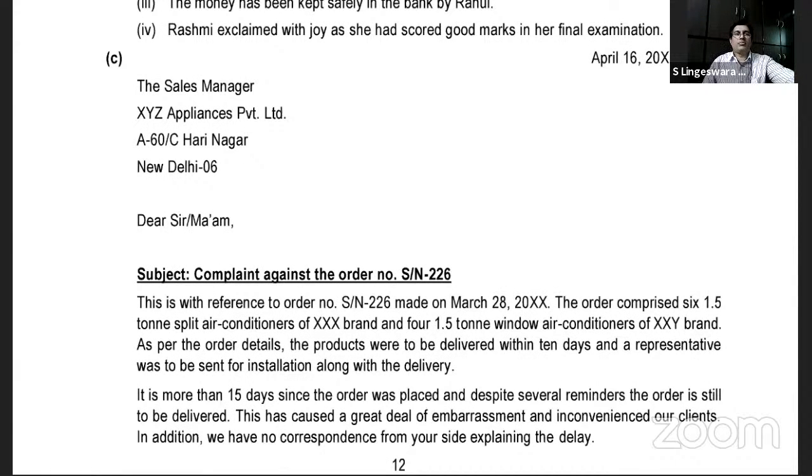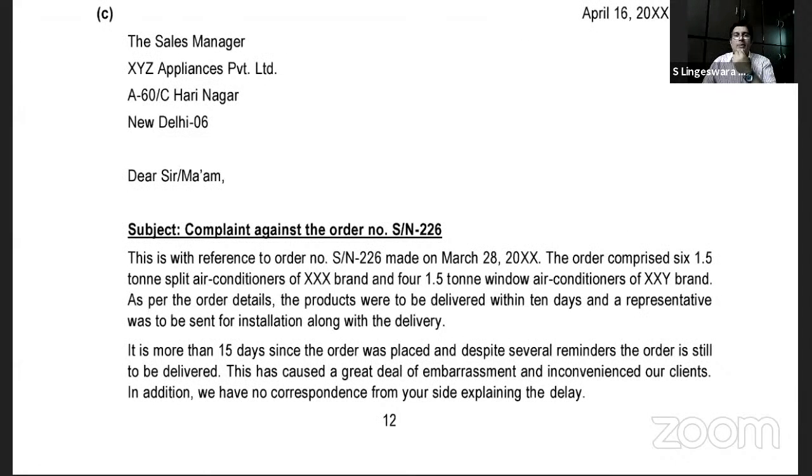So I had shared a link for this answer key PDF, sir, in the chat box. The direct PDF link, sir. No, actually, this got submitted to me by ICA only. I have not downloaded it. Yes, sir, I downloaded it from that website and shared it through the link, sir, in the chat box in the Zoom app.